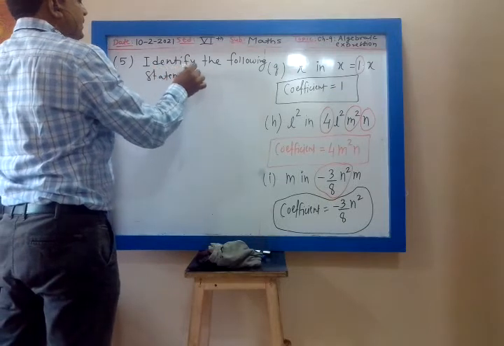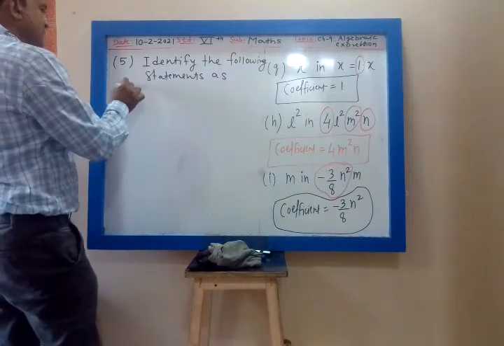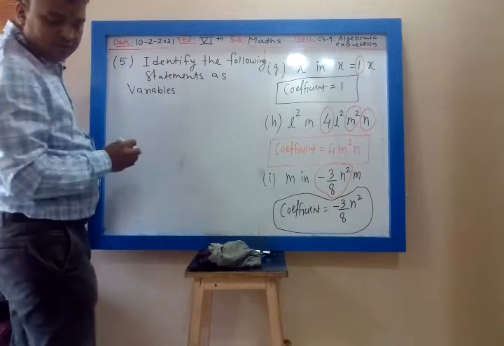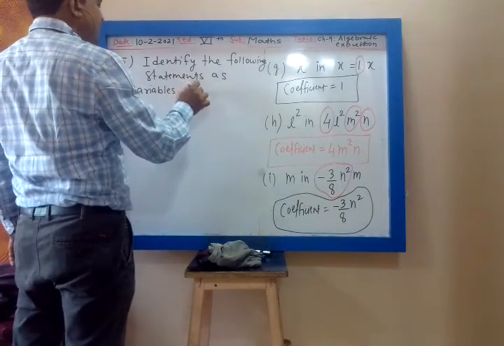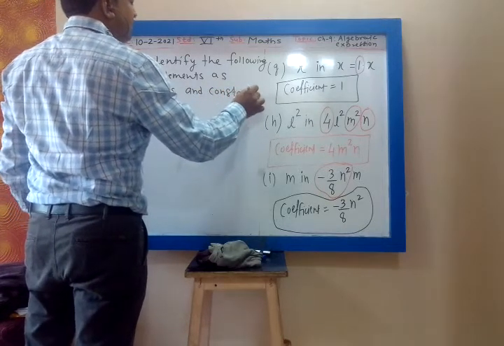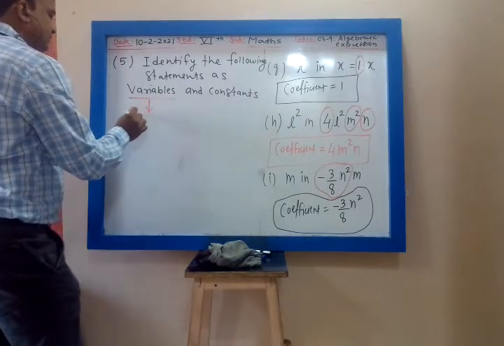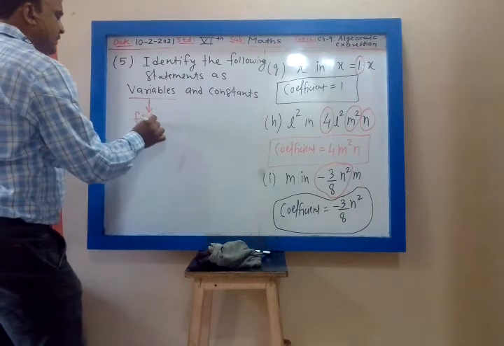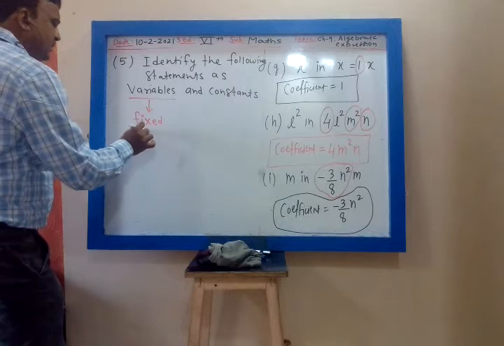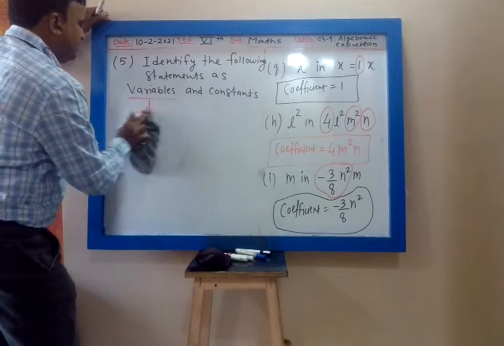Identify the following statements as variables or constants. Variables and constants. Constant means it is a fixed number, one number. Get it? Variable means it is not one fixed number.